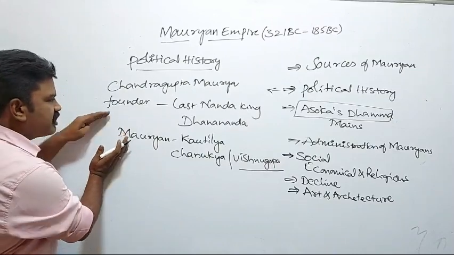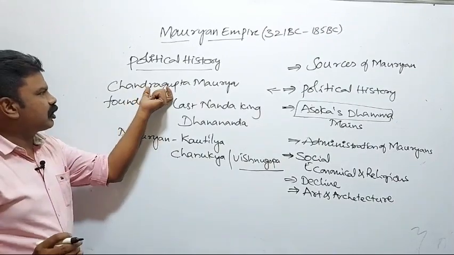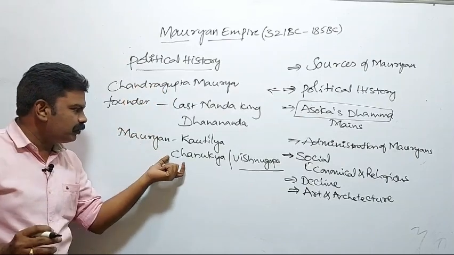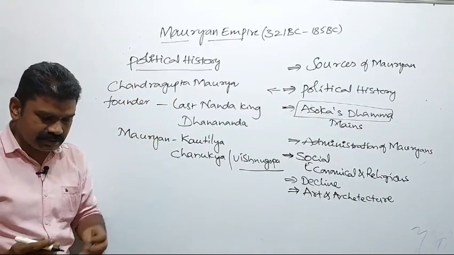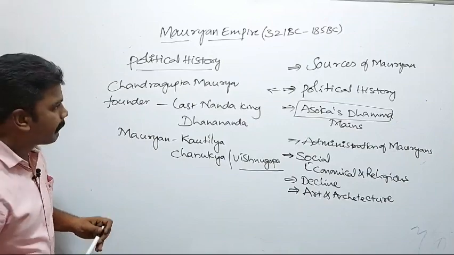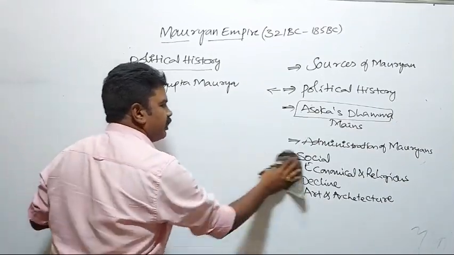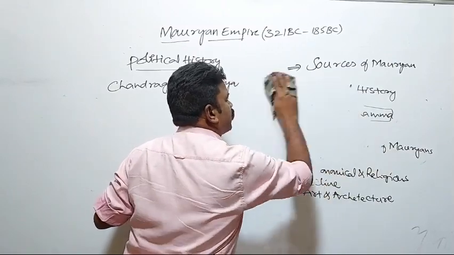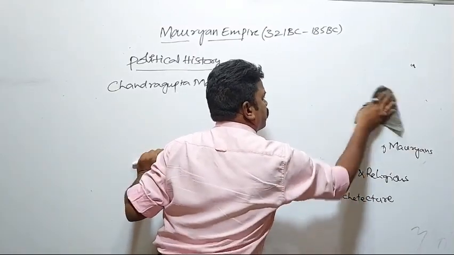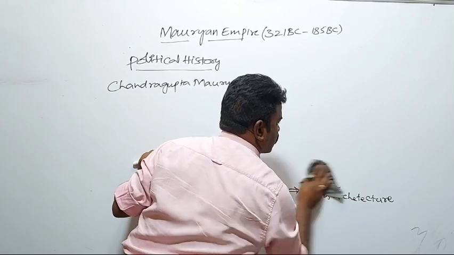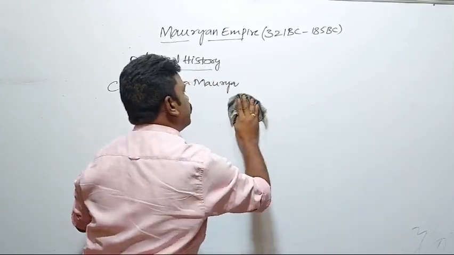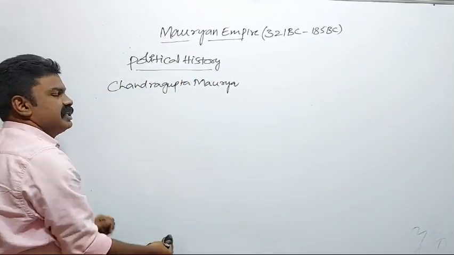And how was this empire established? By Chandragupta Maurya, with the help of Kautilya. First we will discuss who Chandragupta Maurya was and who Kautilya was, and why they wanted to establish the Mauryan Empire. All these are helpful for understanding this political history.